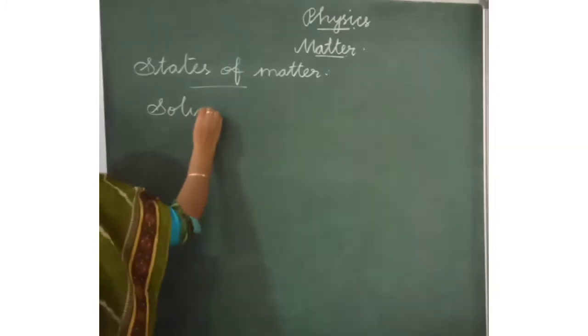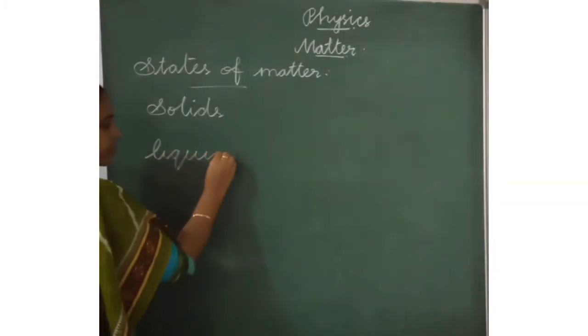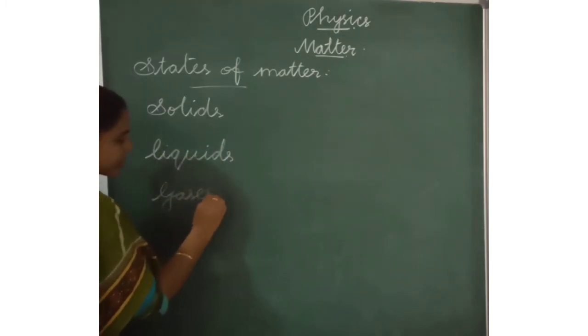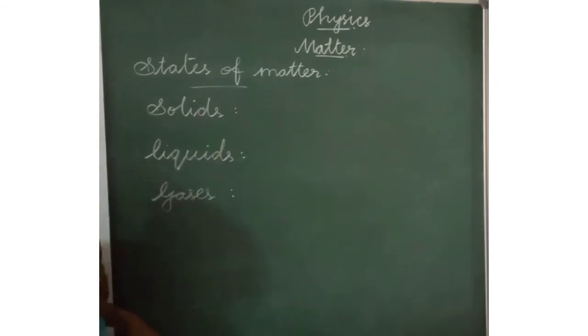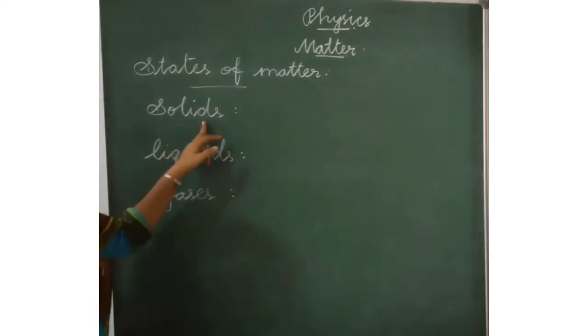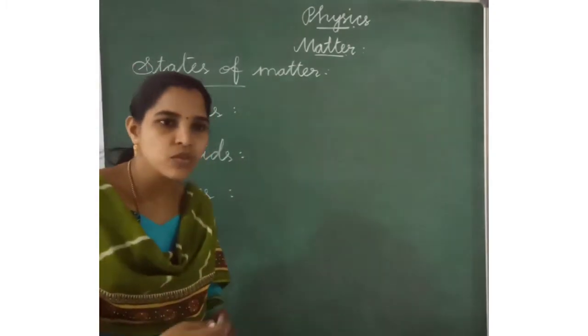Solids, liquids and gases. These are the three forms of matter. Solids have fixed shape and fixed volume.